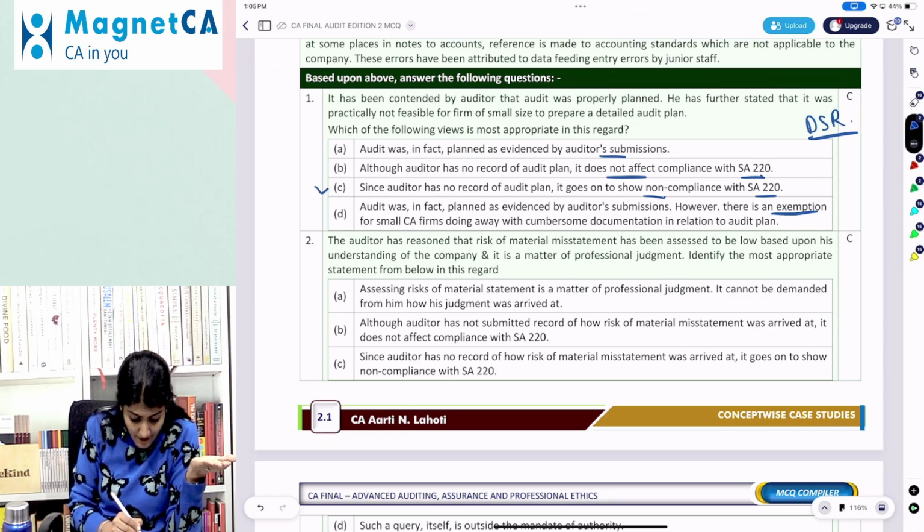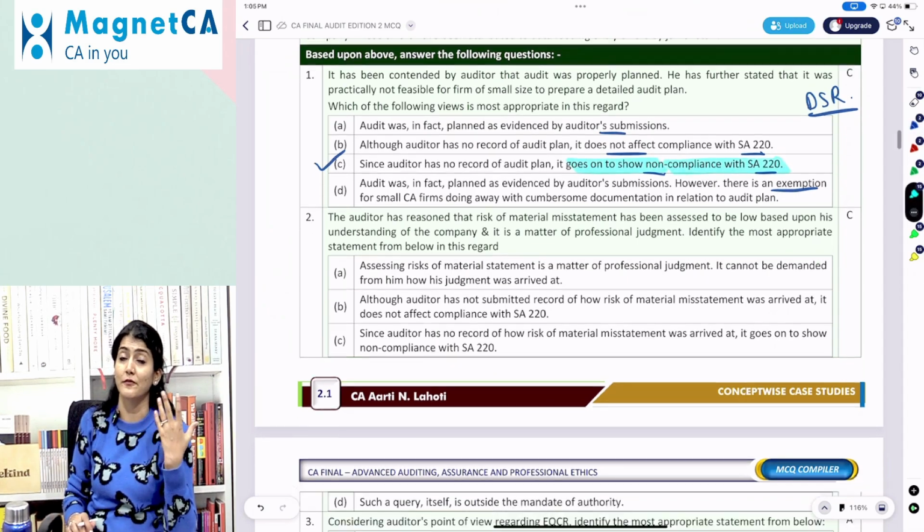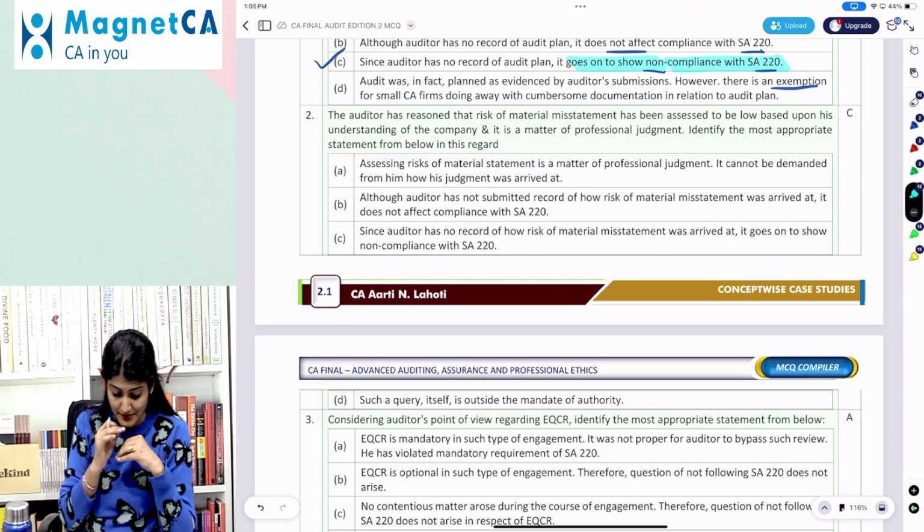Right, so since auditor has no record of the audit plan, it goes on to show the non-compliance of the SA 220, quality control for an audit of the financial statements.